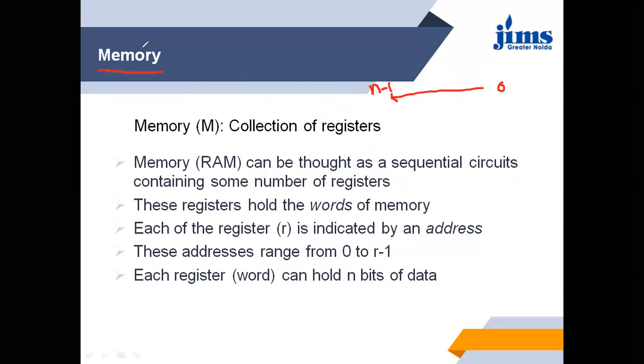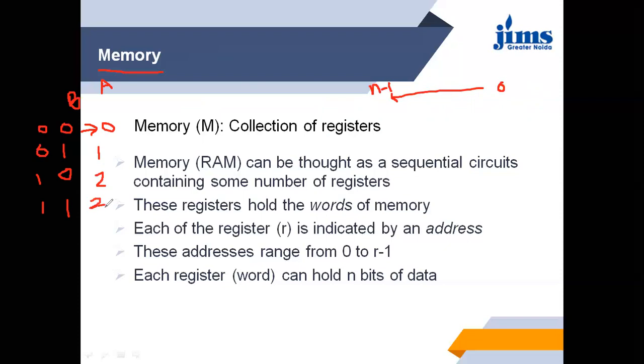When we have two selection lines, two variables, suppose a and b, then the values can be 00, 01, 10 and 11. When we find the decimal equivalent of this binary, this is 0, this is 1, this is 2, and this is 3.